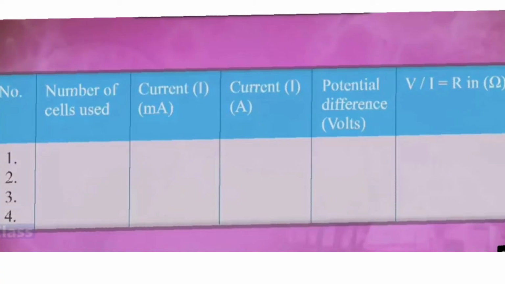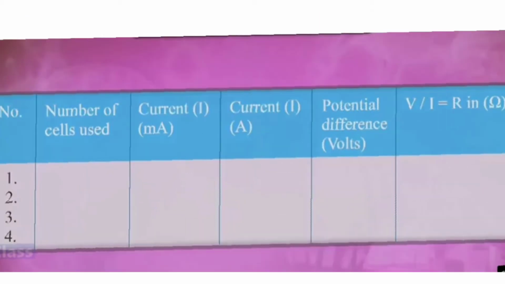Now you are going to make the observation columns, such as the number of cells used, meaning you have used one cell, two cells, three cells, four cells, etc. When you increase the number of cells, what is going to happen? The potential difference will increase, and when the potential difference increases, what do you think? Yes, according to Ohm's law, the current should increase, and we are going to measure and check it. We are going to measure the potential difference, and we are going to measure the current.